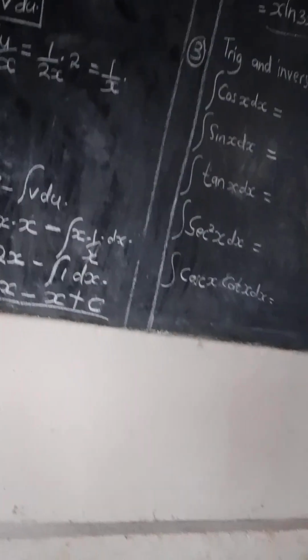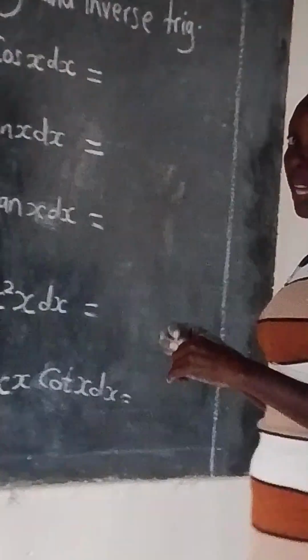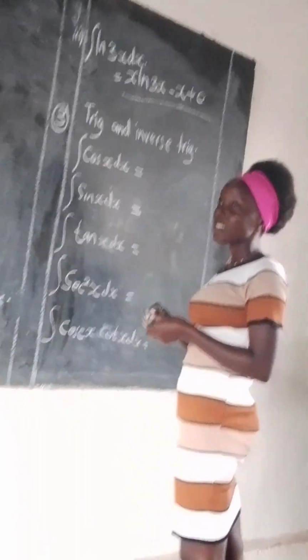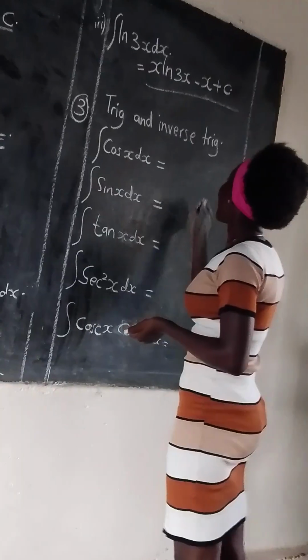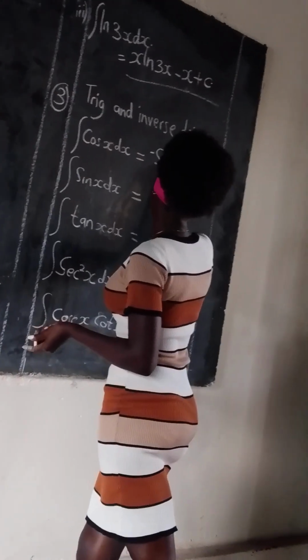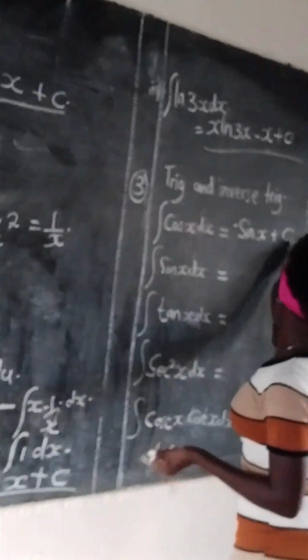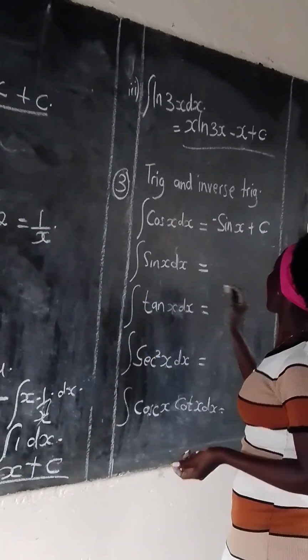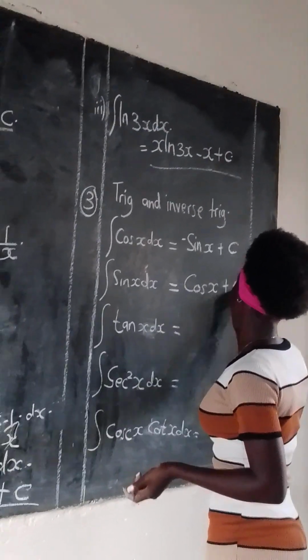If we integrate the cos of x dx, we get a sine. That means we get sine of x plus c. Here we're going to get our cos of x plus c.